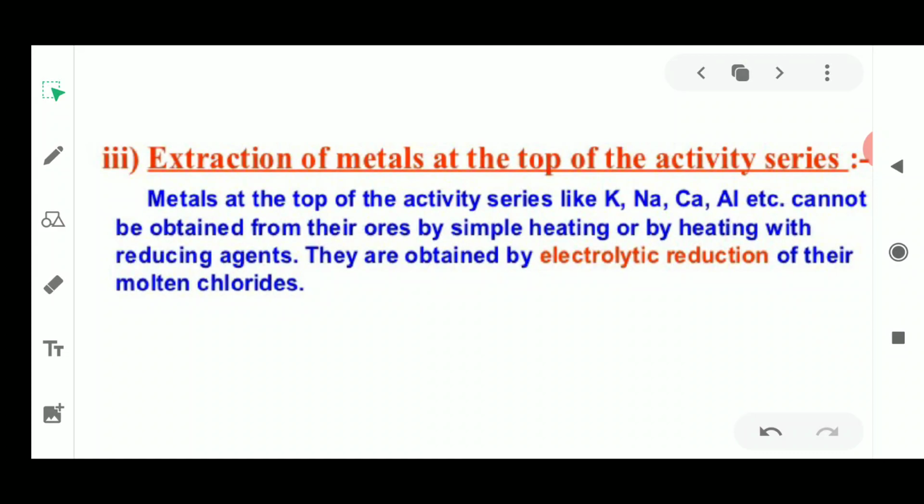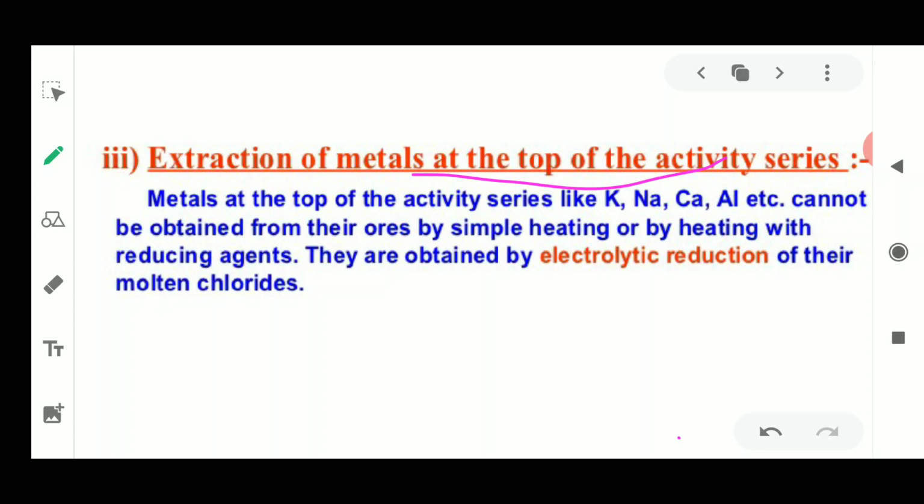Today we will discuss the extraction of the metals present at the top of the reactivity series, like potassium, sodium, calcium, and aluminium, which cannot be obtained from their ores by simple heating.